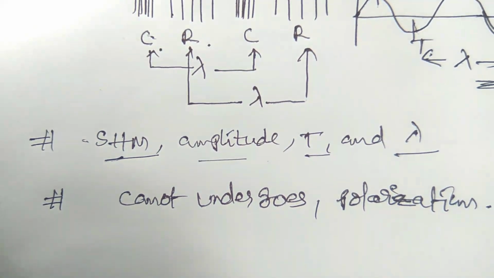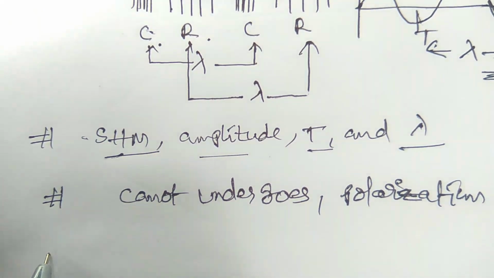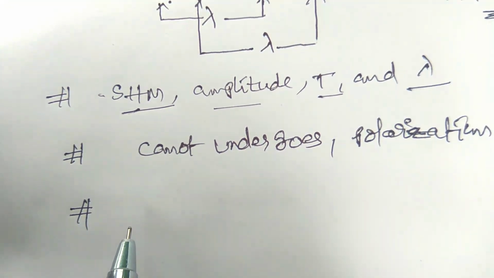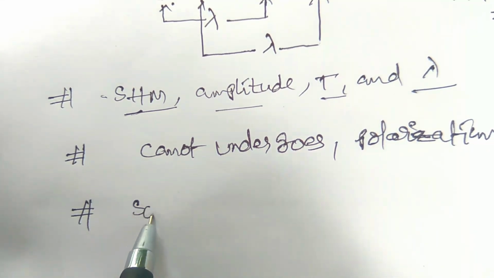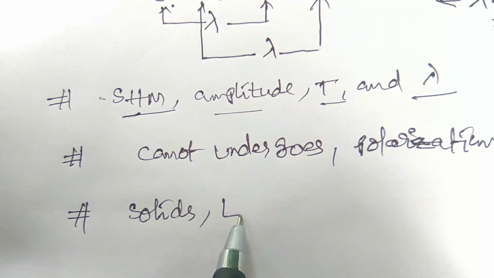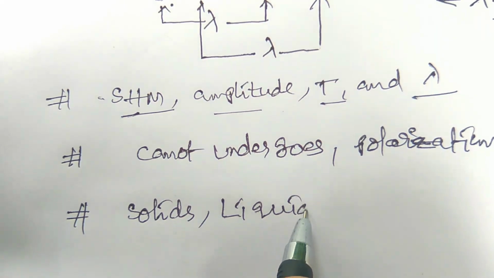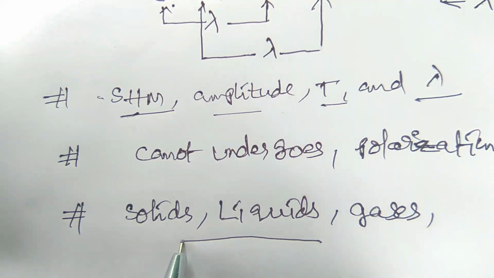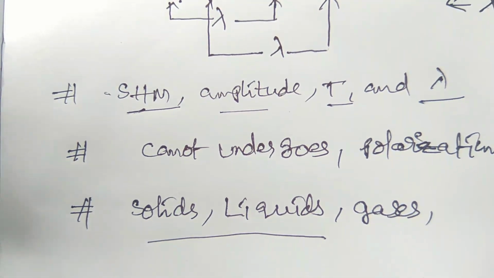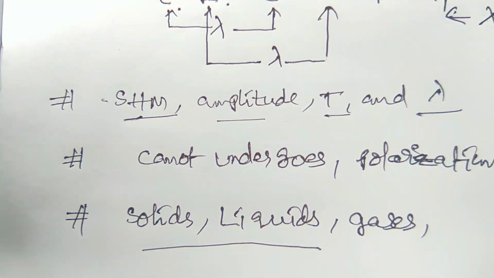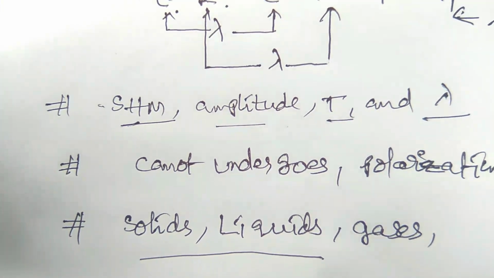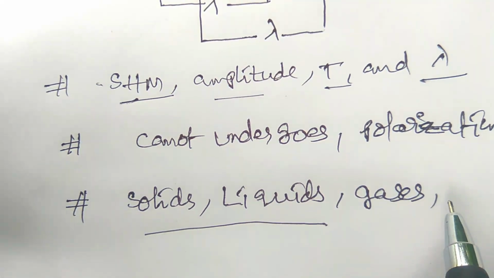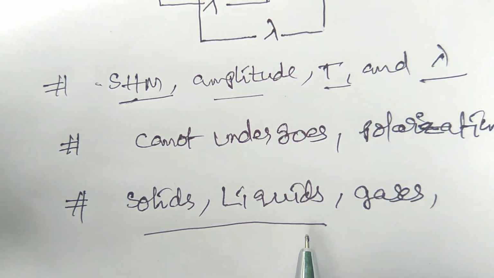Another point is that longitudinal waves can travel through solids, liquids and gases. Transverse waves can only travel through solids and the surface of liquids. But longitudinal waves can travel through solids, liquids and gases. Okay.